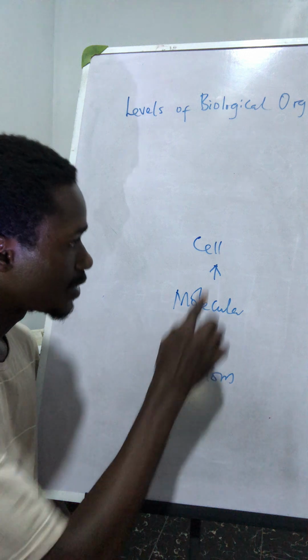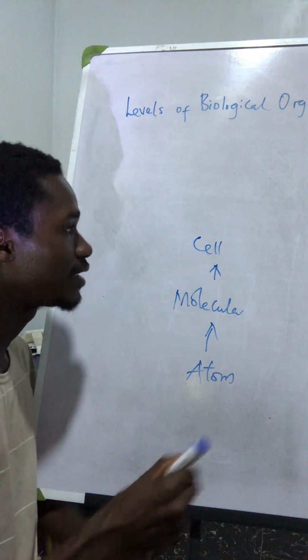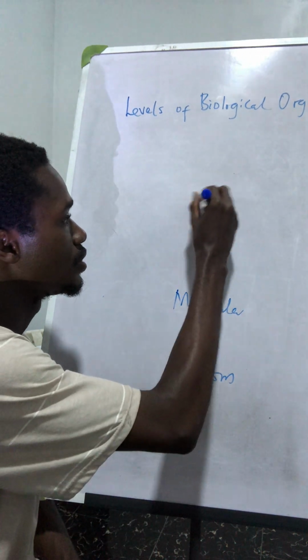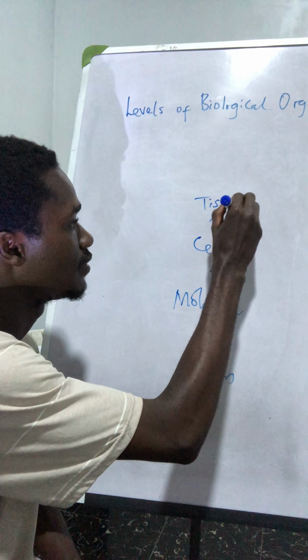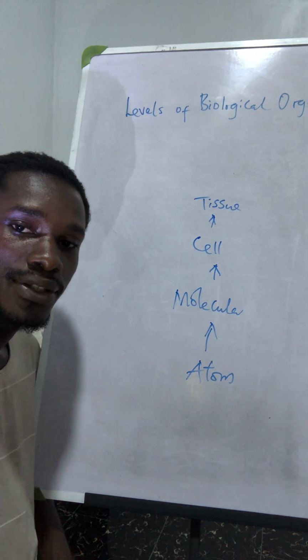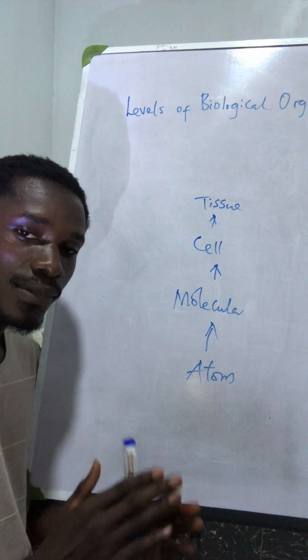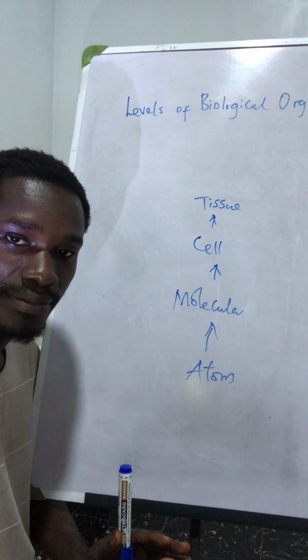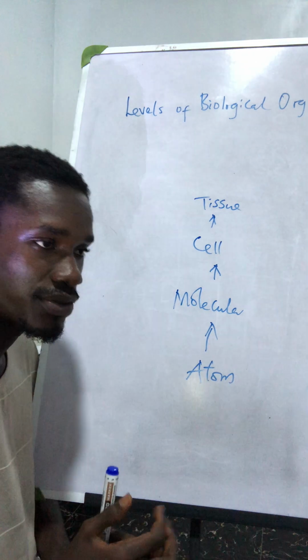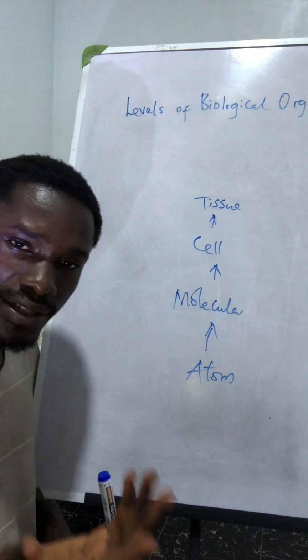Cells come together to form tissues. So this is the next level, the tissue level. These tissues, like the nervous system, a network of tissues, and the blood too is a tissue.